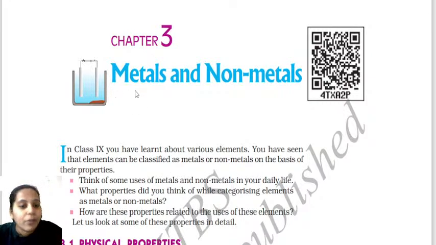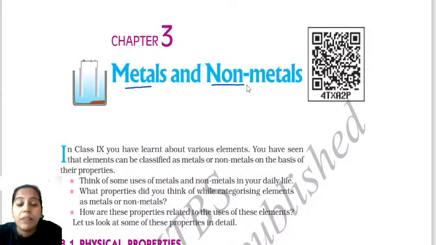When we talk about metals and non-metals in this lesson, first of all we are focusing on what is meant by metal and what is meant by non-metal. You all have an idea, right? What is metal, what is non-metal. See, when I say metal, they have some properties. Non-metals, when I say non-metals, also have some properties. In this activity part also, I keep on explaining along with this content.